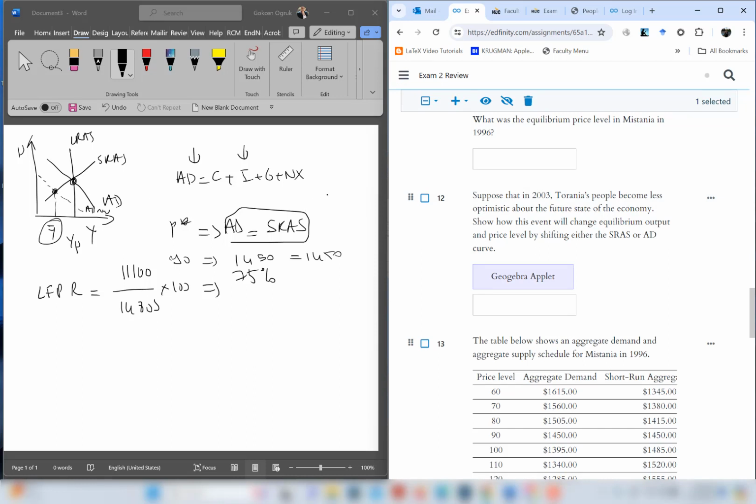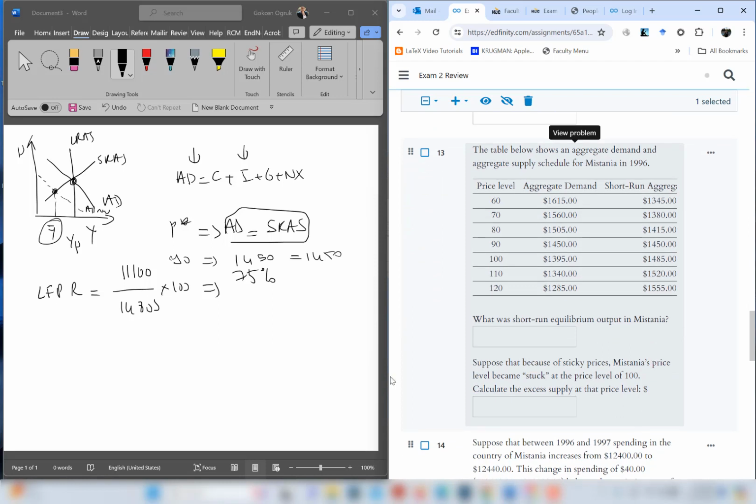Like, if you remember, physical capital per labor, human capital, technology, natural resources, productivity, and short-run aggregate supply also changes by the prices. Input prices or cost of production also affects the short-run aggregate supply.